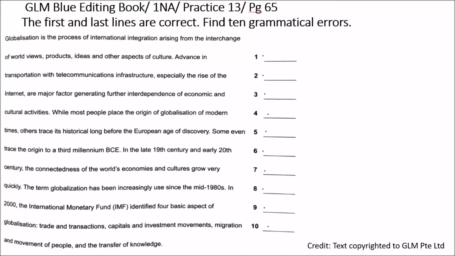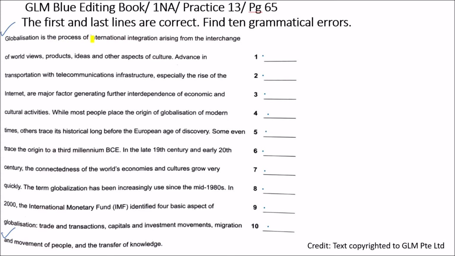We're doing GLM Blue Editing Book, Practice 13 on page 65. The first and the last lines are correct, so I just put a tick here. You need to find 10 grammatical errors. A quick glance at the passage tells me that the genre is a factual article. I also need to identify the dominant tense. Reading the first line will let me know what the dominant tense is.